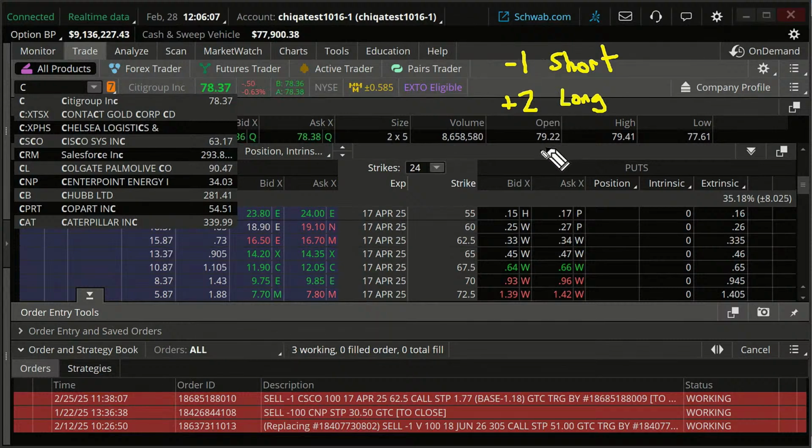Okay. Now, the way I'm going to do it today, and George kind of jumped the gun on me here in the chat. For those of you who look in the chat, George mentioned something called a zebra. Not all back ratio spreads are necessarily zebra trades.